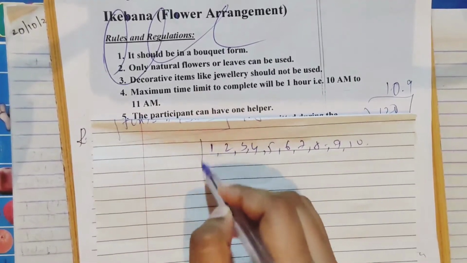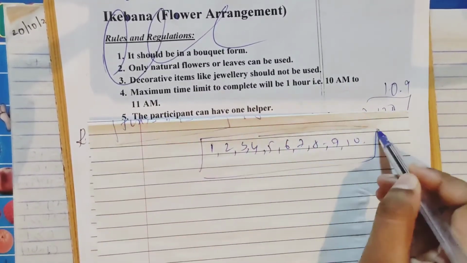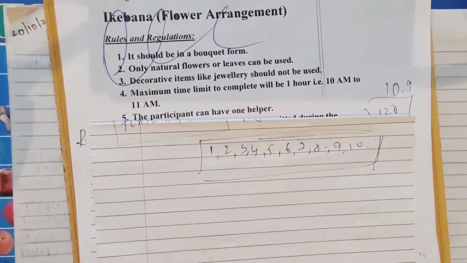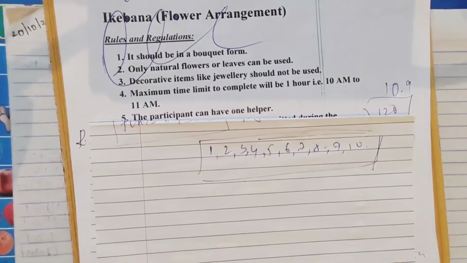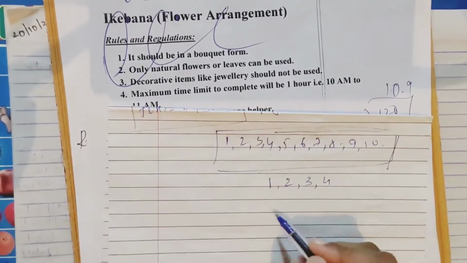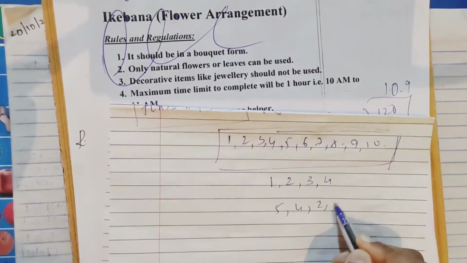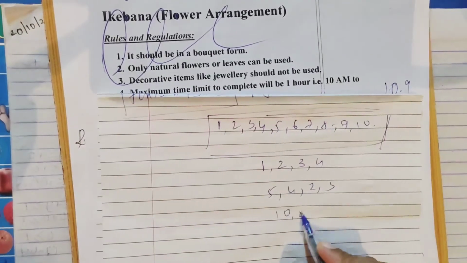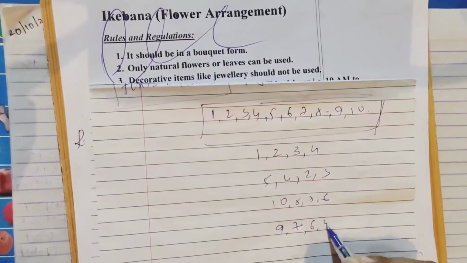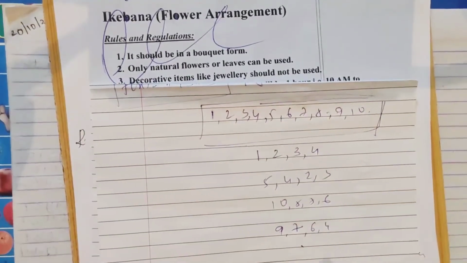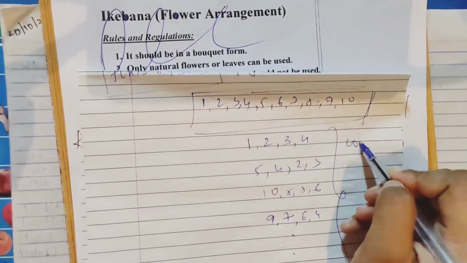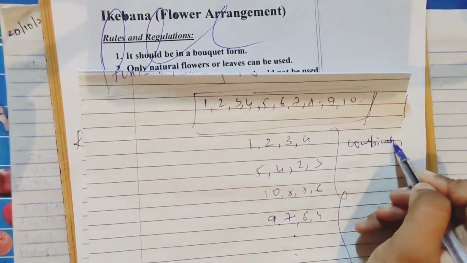Now there are 10 numbers I've given, and I'll tell you to pick any 2 numbers or 4. Suppose I tell you to pick any 4 numbers. Everyone may choose anyhow. Some may choose 1, 2, 3, 4. Some may choose 5, 4, 2, 3. Some may choose 10, 8, 7, 6. Others 9, 7, 6, 4. Anyhow you'll get so many combinations, right? So this is what is called combinations.